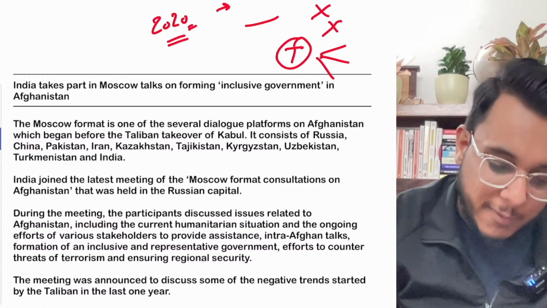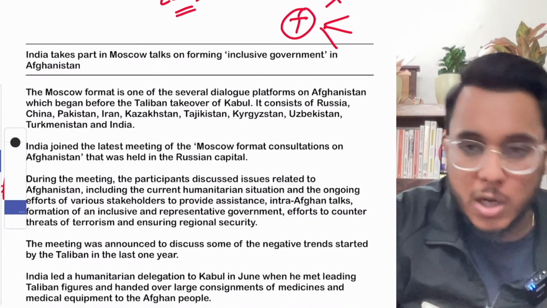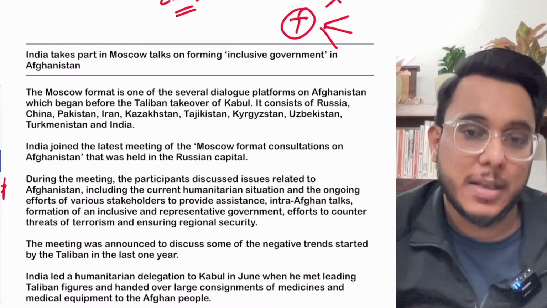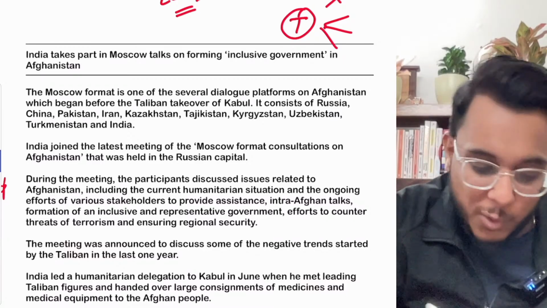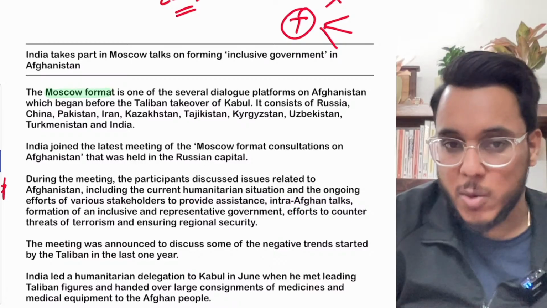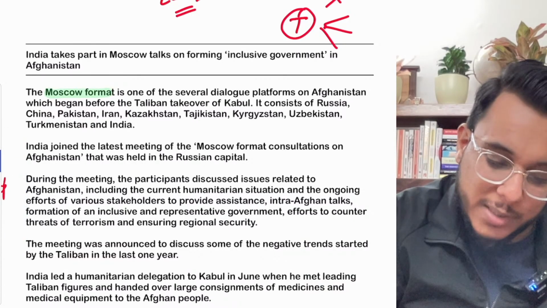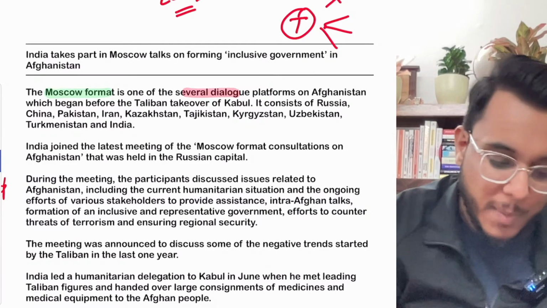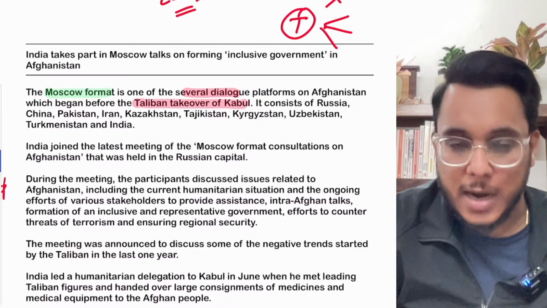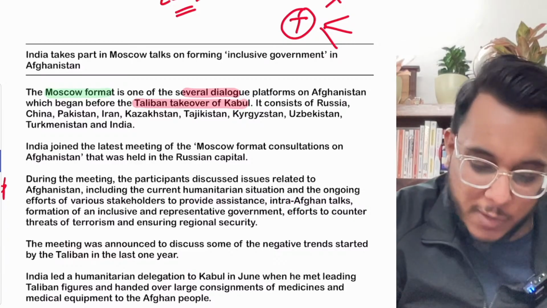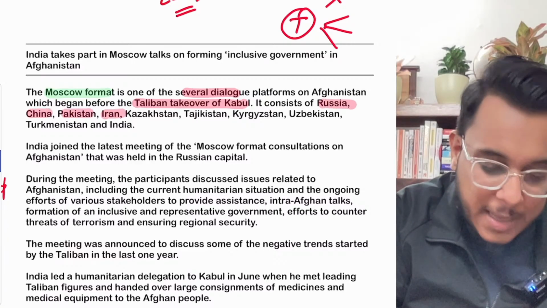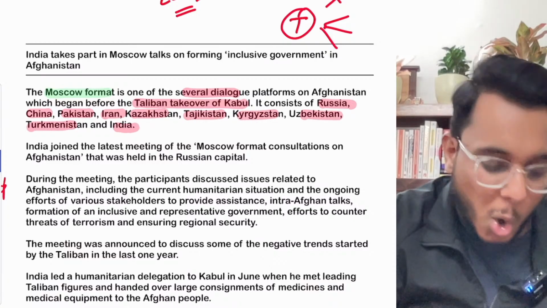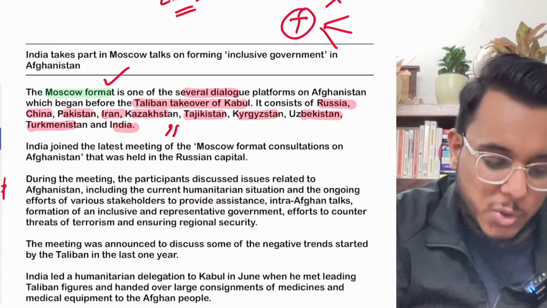And for that, there are talks going on between different countries on the topic of how stability and peace can be brought to Afghanistan. And there is one talk which we call the Moscow format. So Moscow format is one of the several dialogues on Afghanistan, which are led by different countries. It started before the Taliban takeover of Kabul. And the Moscow format consists of Russia, China, Pakistan, Iran, Kazakhstan, Tajikistan, Kyrgyzstan, Uzbekistan, Turkmenistan, and India. So all these countries are part of the Moscow format.